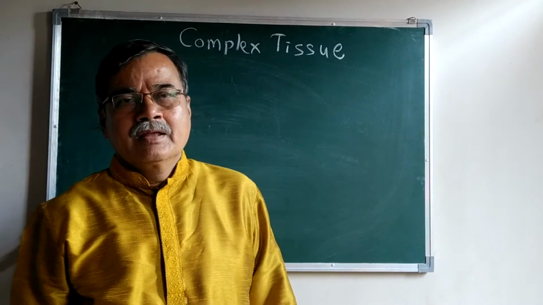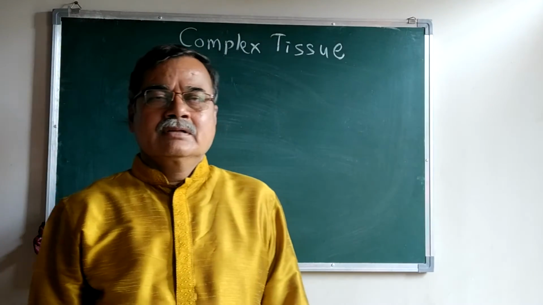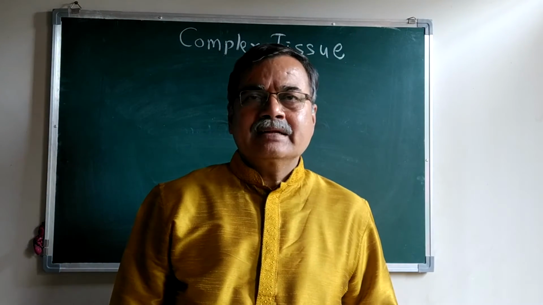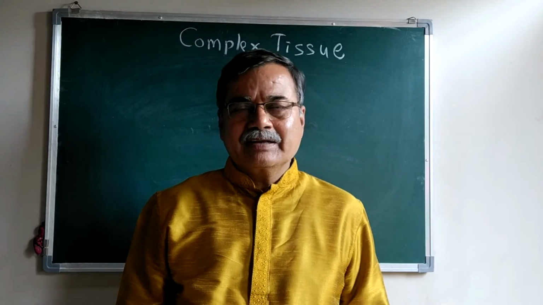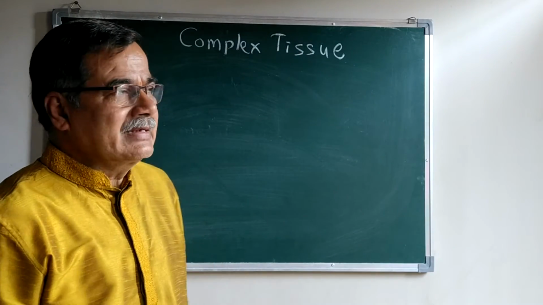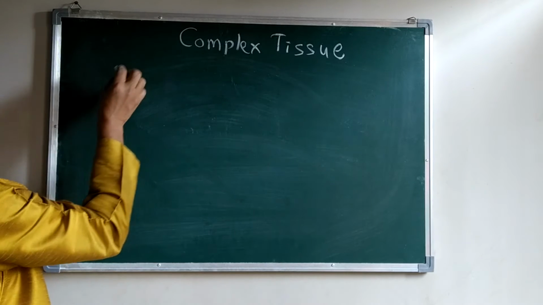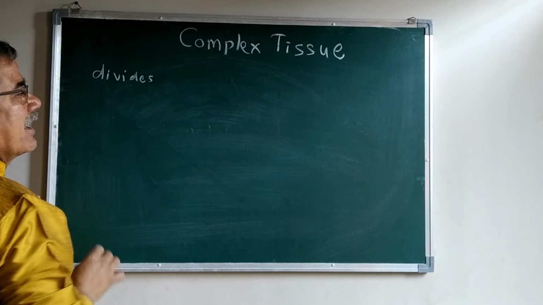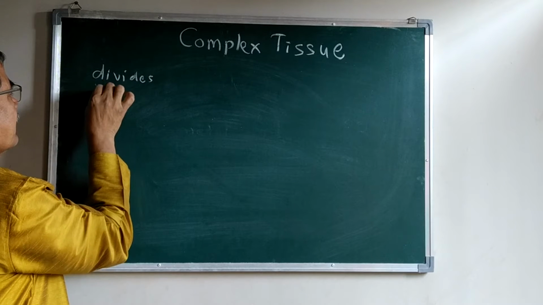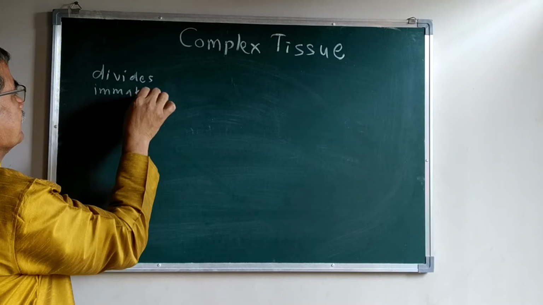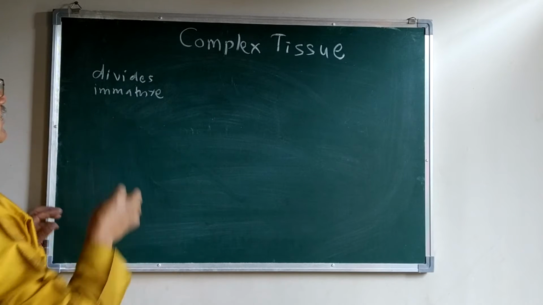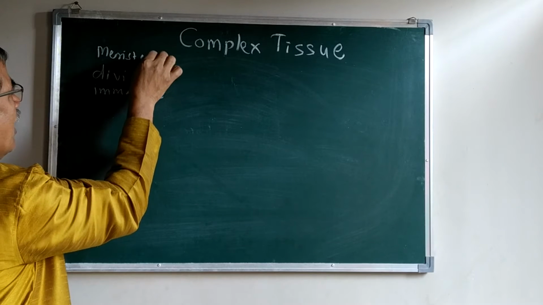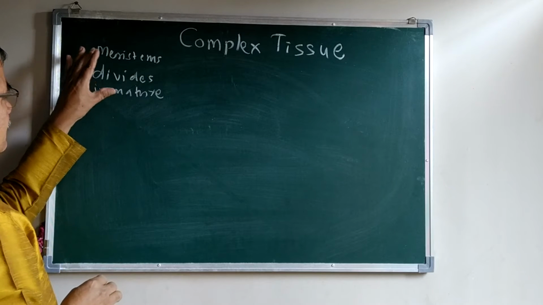Now we are going to see the complex tissue. Already we have seen meristematic tissue and simple tissue. In the meristematic tissue, the cells redivide, and the cells are immature, which means each and every cell has the power of new divisions.